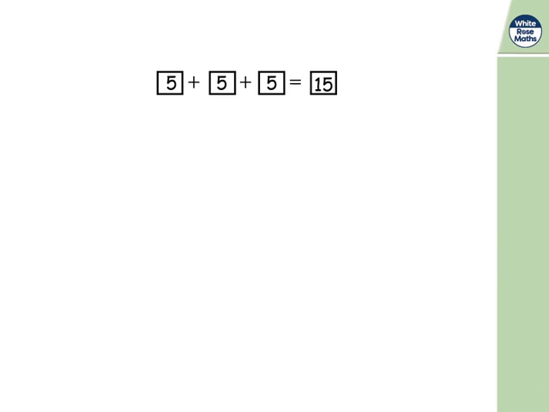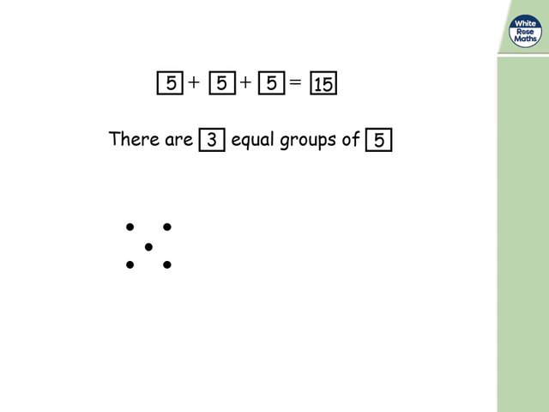5 plus 5 plus 5 is 15. How could I represent this? Oh, I could do some more high fives. Let's think about our equal groups. I've got 3 equal groups of 5. I'm doing dots this time. And look, my dots look a bit like the dots on a die. 3 equal groups of 5. How are you going to represent it?